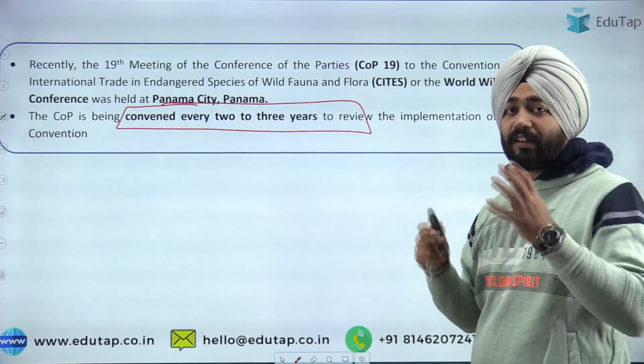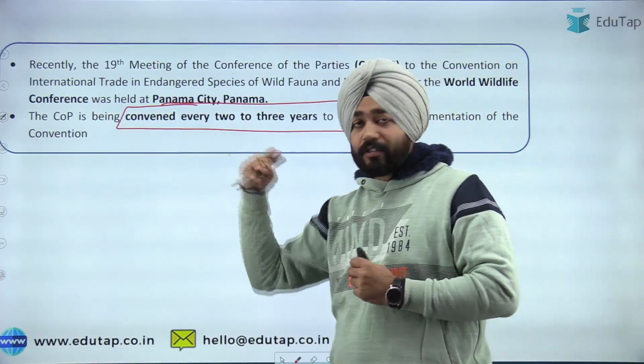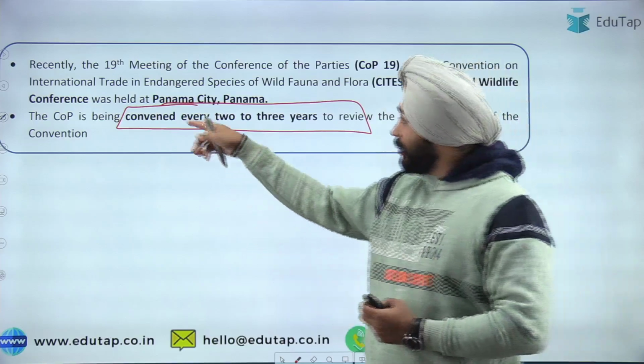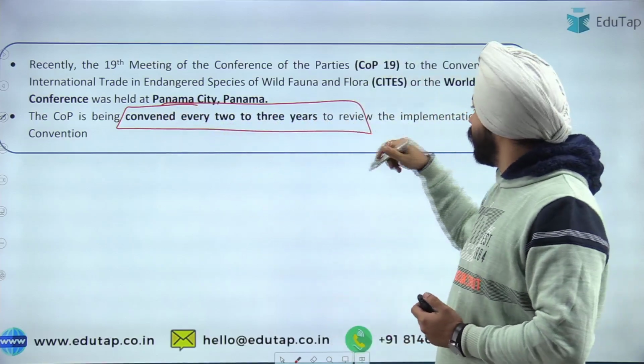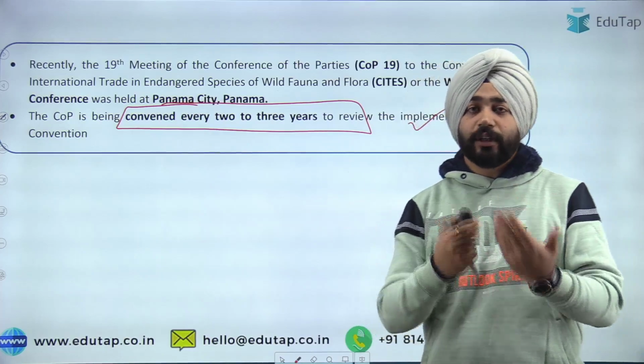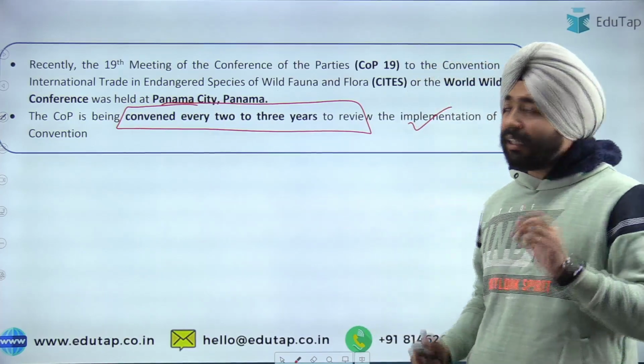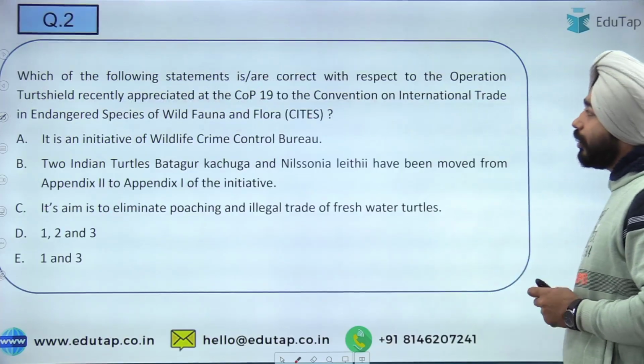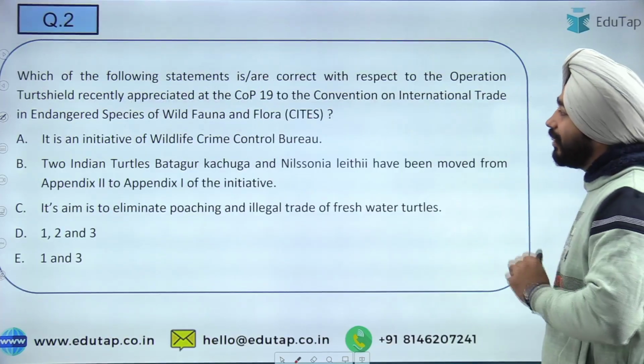So this is an important thing for CITES, that COP of CITES, it's not an annual event. It is generally convened every 2 to 3 years to review the implementation of the convention. So that is the purpose here, an important fact that you need to remember. Now coming to the next question on this same CITES convention.